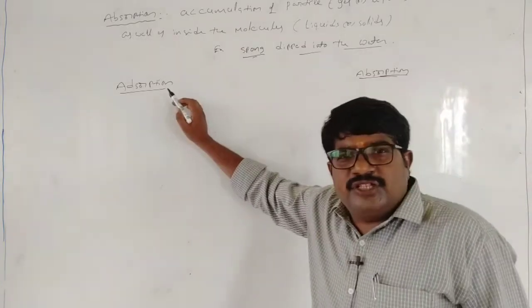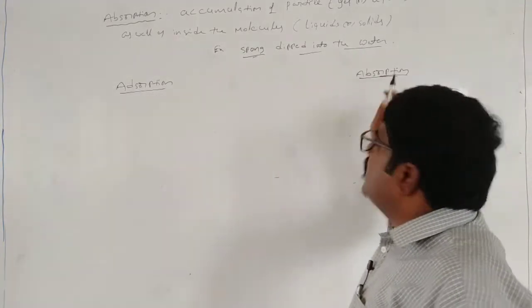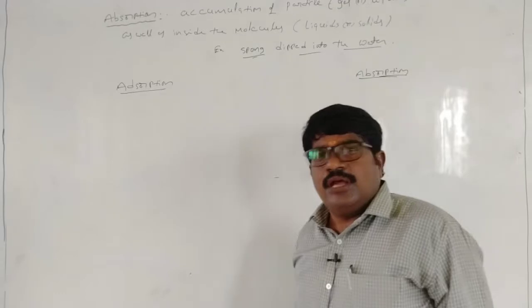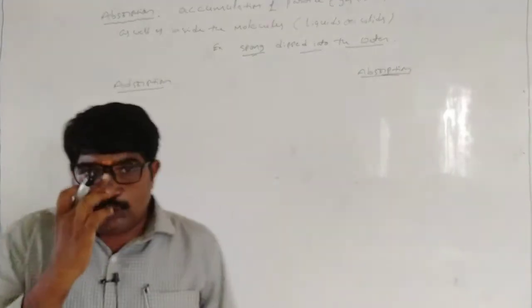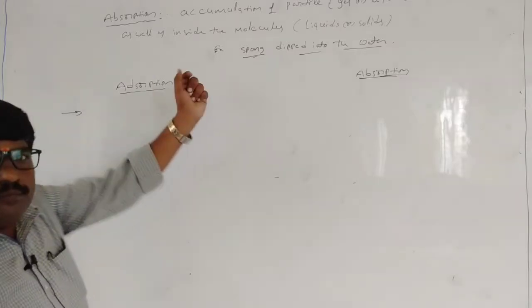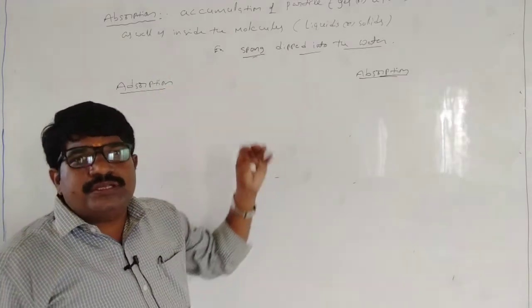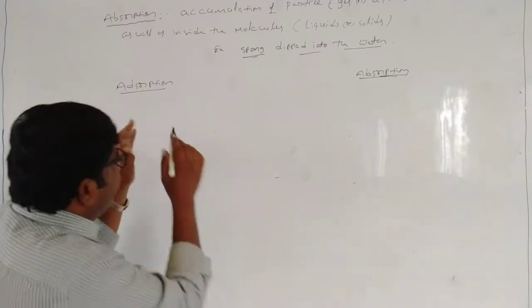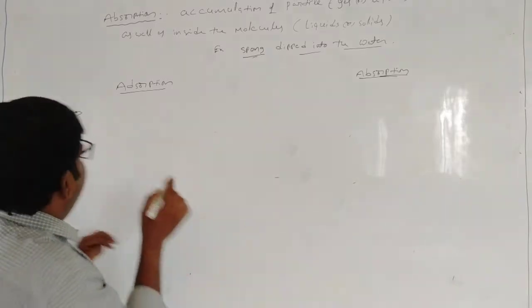Right. So what is the difference between adsorption and absorption? First point: adsorption is the accumulation of the particles or molecules on the surface. That means it is a surface phenomenon.